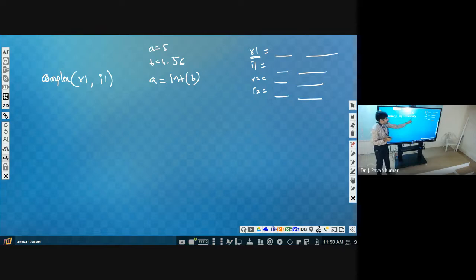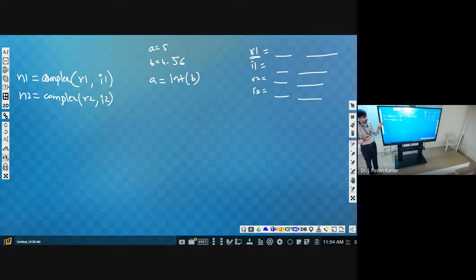Like integer of something means it will be converted to integer. Similarly, complex of two values, if you give, then it will consider it as a complex number, and that we can assign to one variable. Similarly, n2 is equal to complex of R2 comma I2. Okay, now we have got two complex numbers.